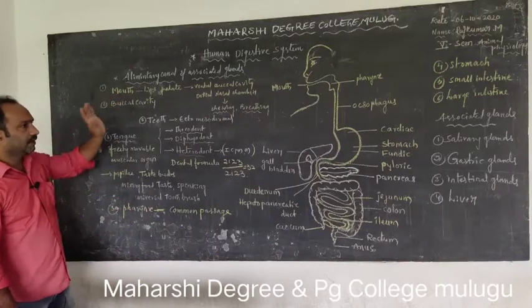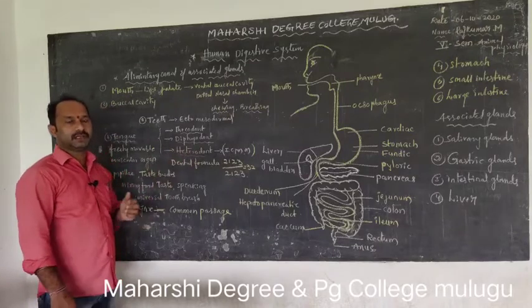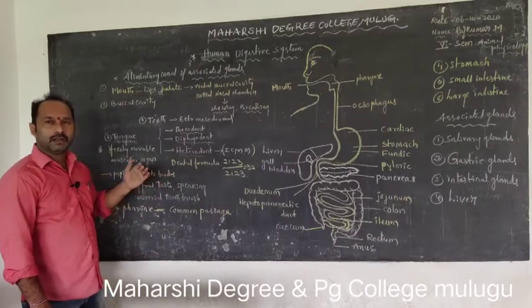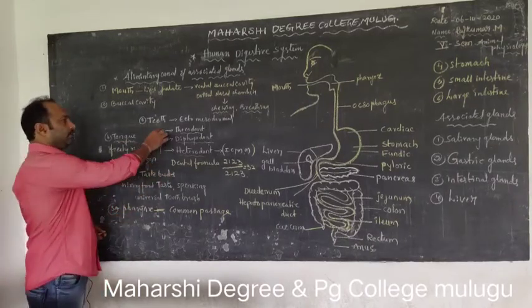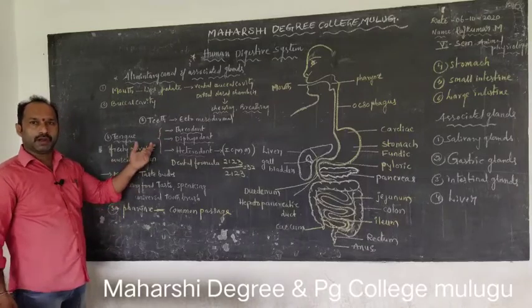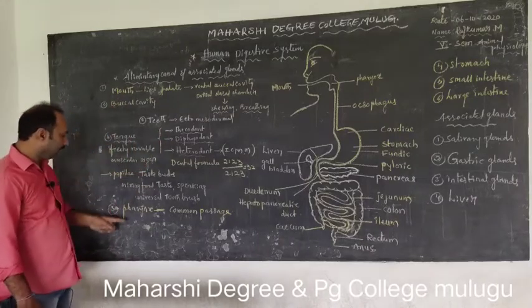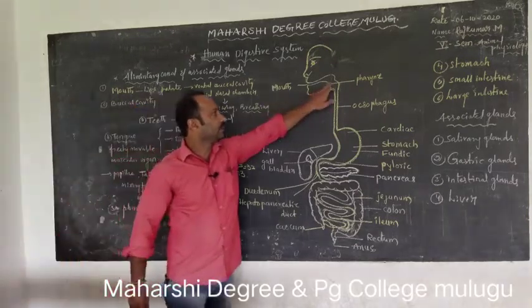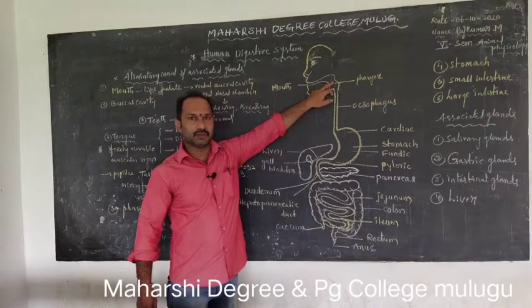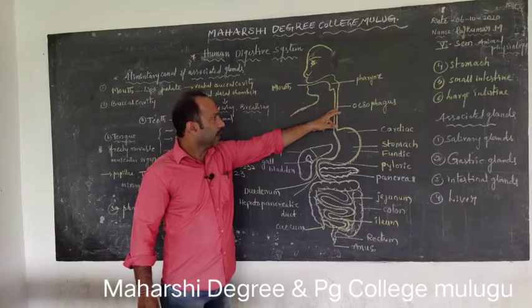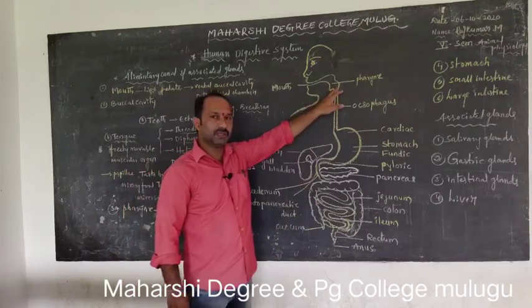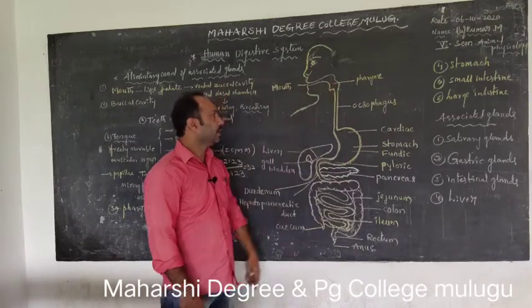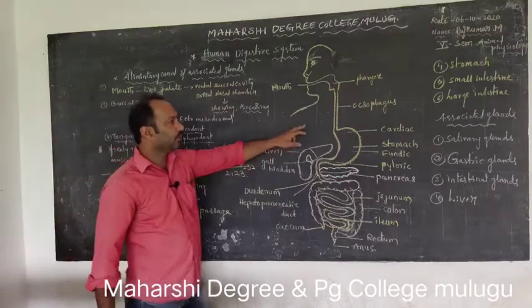Again, salivary glands. Three types of salivary glands are present in the buccal cavity. They secrete saliva. Saliva contains ptyalin, the alpha amylase enzyme, which digests carbohydrates. Then the buccal cavity leads to the pharynx. The pharynx is a common passage for the digestive system and respiratory system. It is a two-way passage.